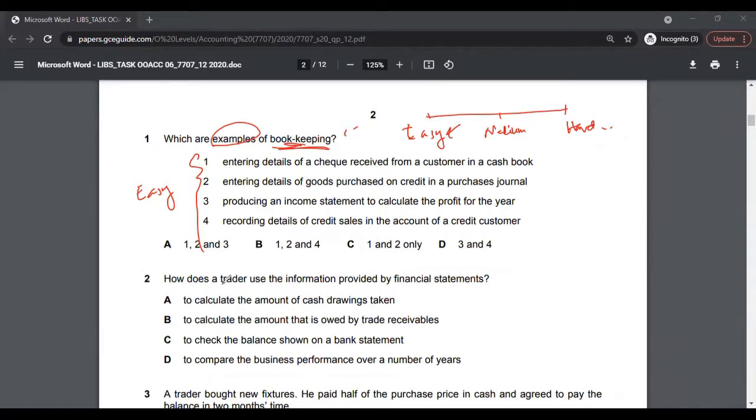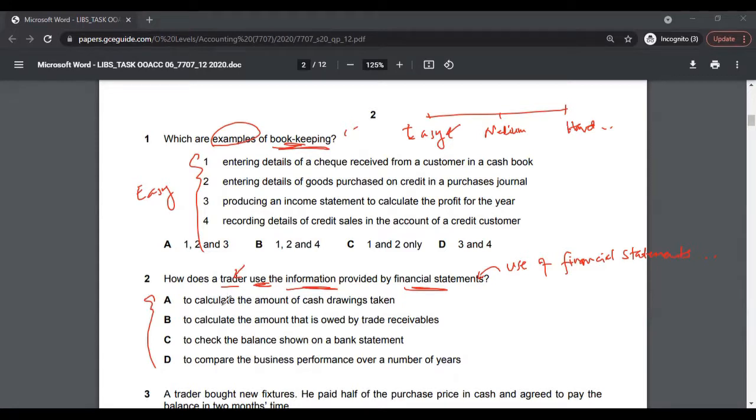So let's look at multiple choice 2. How does a trader use the information provided in the financial statements? So this question is basically on the use of financial statements, for a trader. Right. So you will generally go through the options and try to find out the correct answer by taking the most relevant choice, the closest choice, which talks about the use.